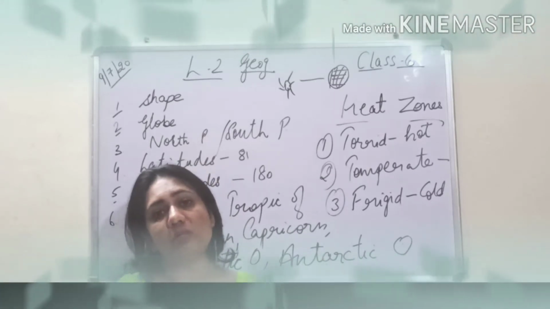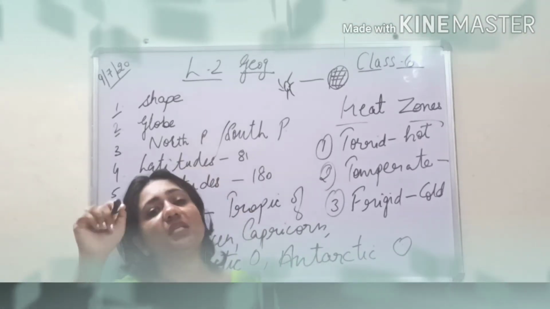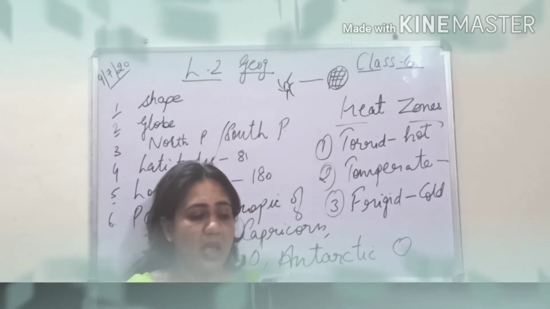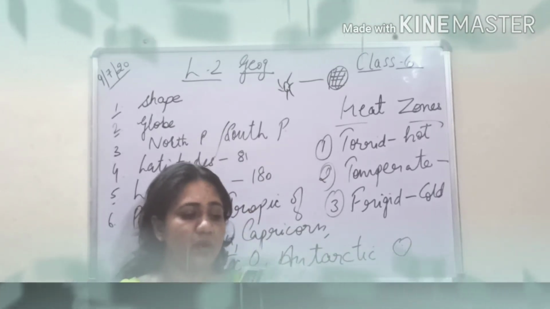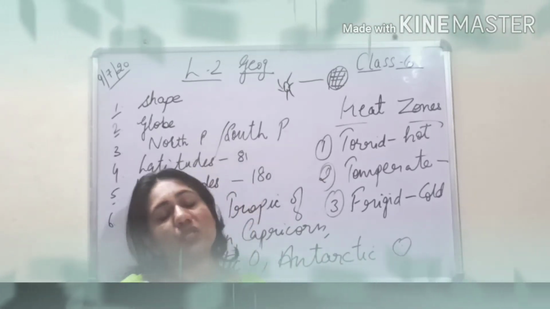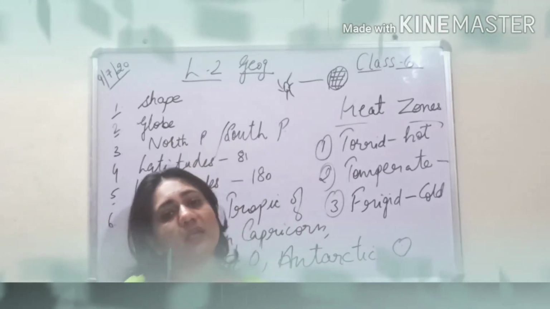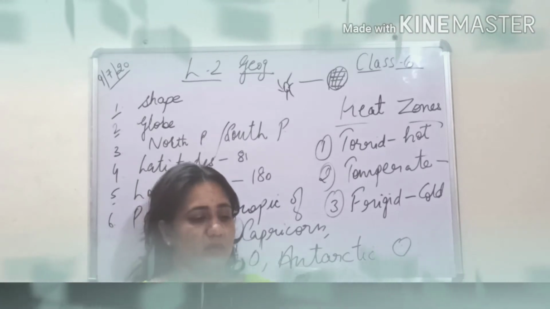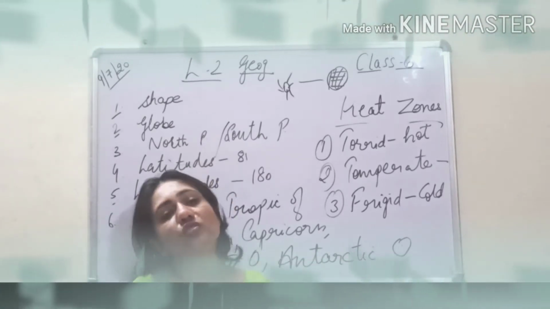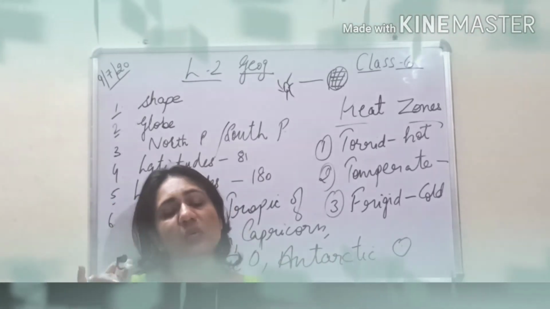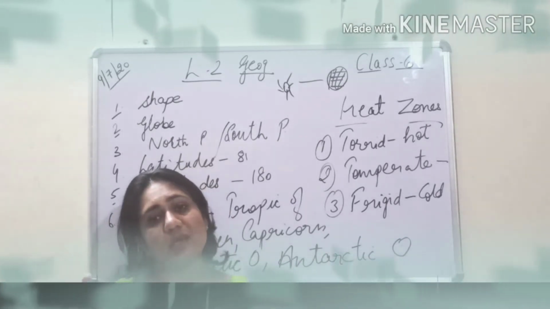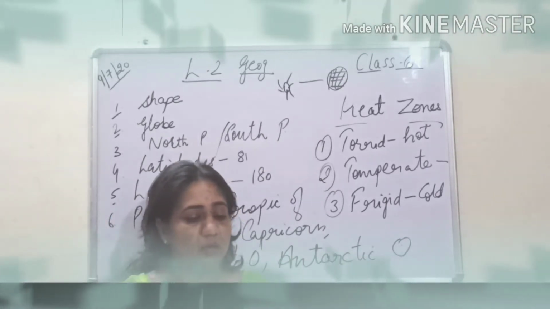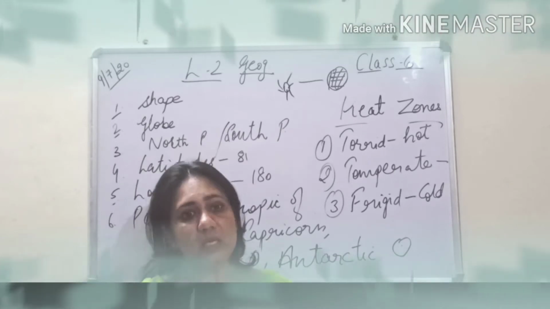This also you need to remember, and it is followed by the symbol S because it is in the south region. Similarly we have Arctic Circle, which is also 66.5 degree, but it is represented by N as it lies in the northern hemisphere. Then Tropic of Cancer and Tropic of Capricorn are 23.5 degree north and south respectively, and equator is always assumed to be 0 degrees.